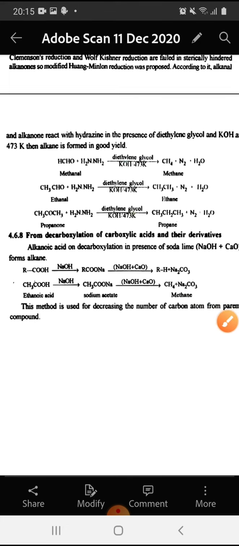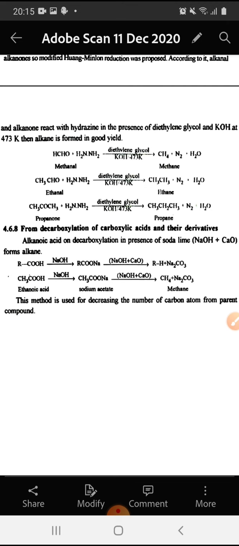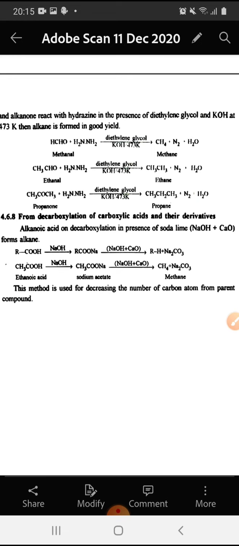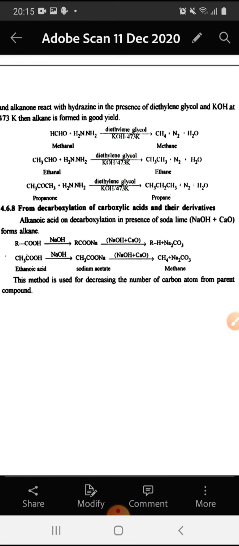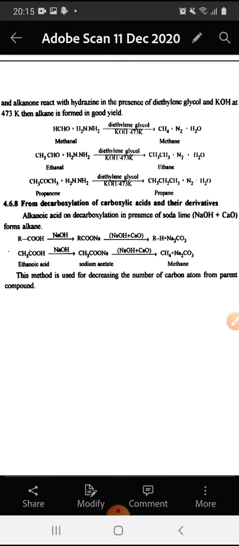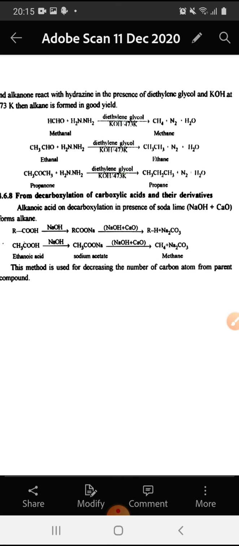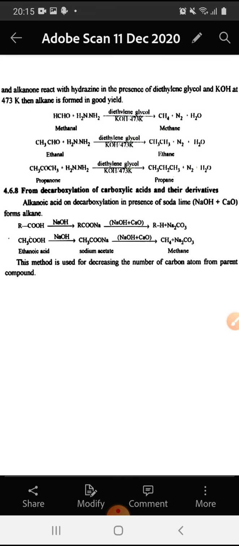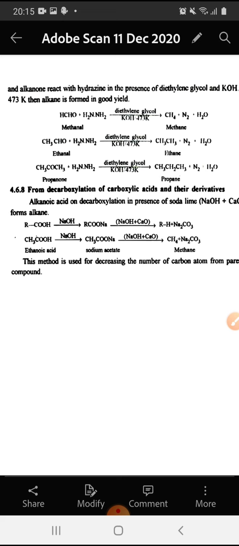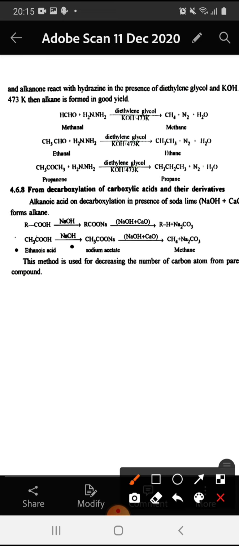Now the next method for the preparation of alkanes is from decarboxylation of carboxylic acids and their derivatives. Alkanoic acids on decarboxylation in presence of soda lime, that is NaOH and CaO, form alkane. CH3COOH reacts with NaOH to form sodium acetate.